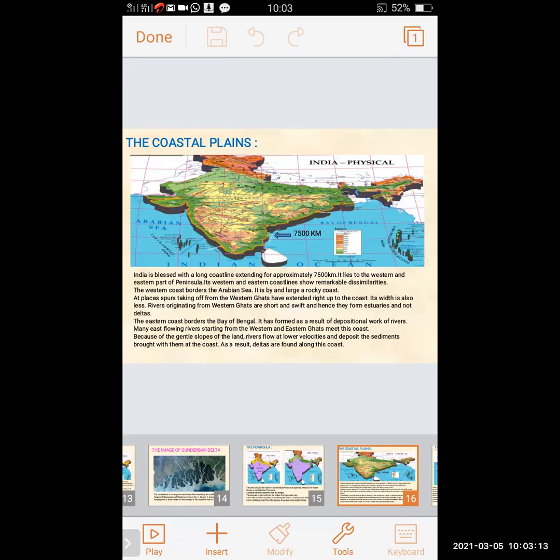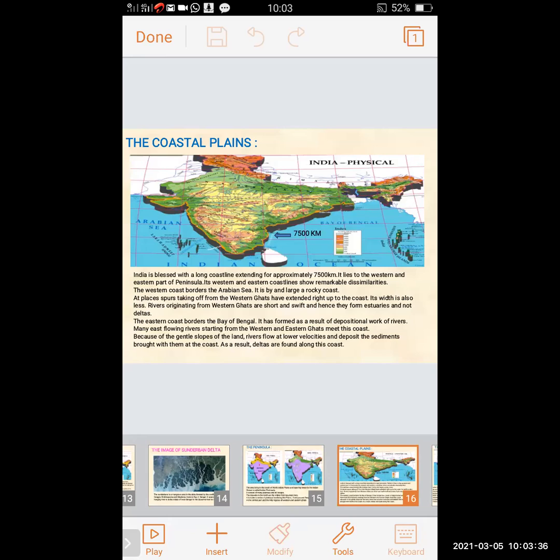The western coast borders the Arabian Sea, and it is by and large a rocky coast. At places, spurs from the Western Ghats extend right up to the coast. Its width is also less.